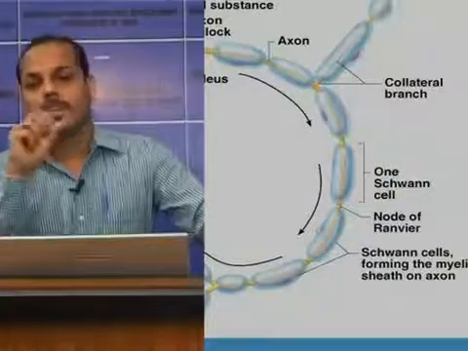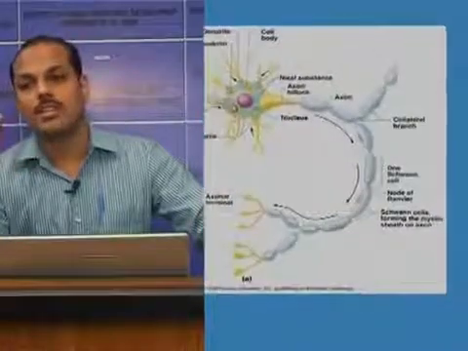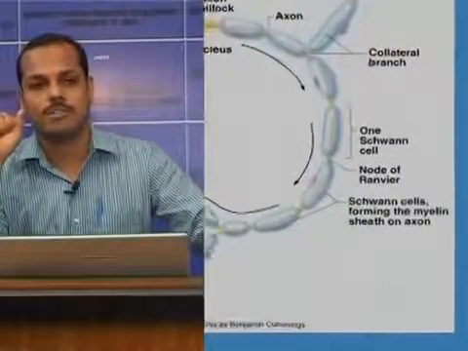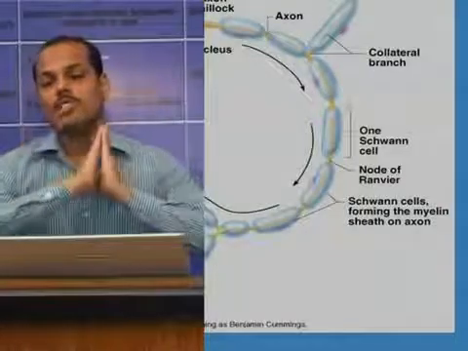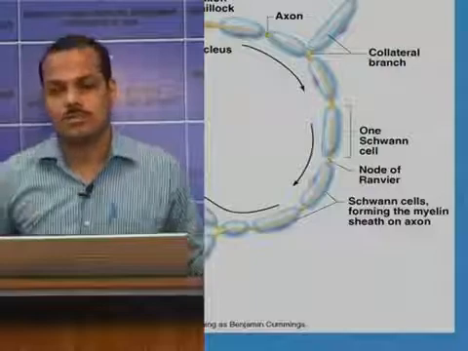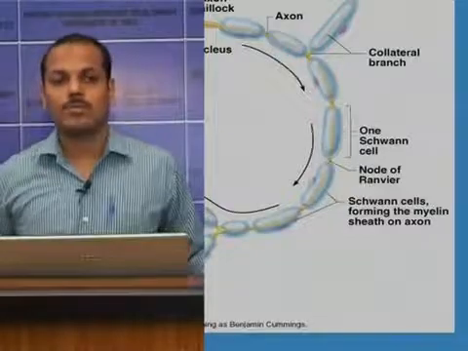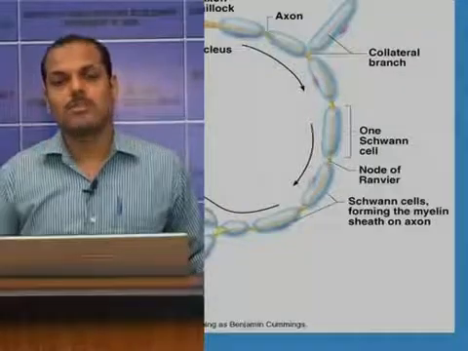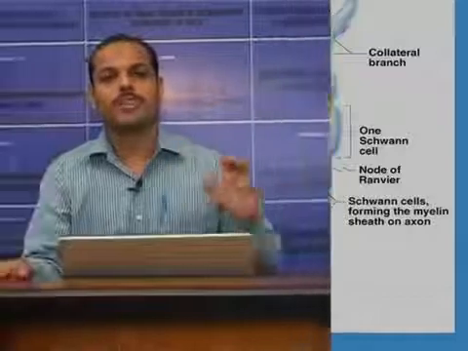In the peripheral nervous system, the myelin sheath is formed by Schwann cells, whereas in the central nervous system, the myelin sheath is formed by oligodendrocytes. What is the main importance of the myelin sheath? It makes the action potential very fast, so the impulses will be passed very fast. So the importance of the myelin sheath is fast propagation of the action potential.